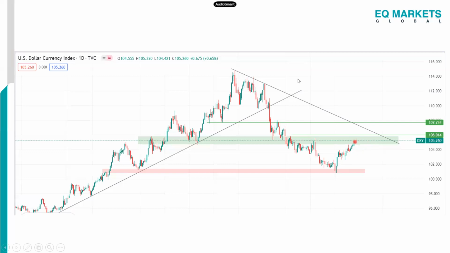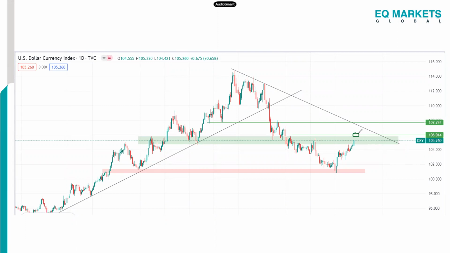So what we'll be expecting this week is continuous strengthening of the United States dollar. We're expecting it to first come into this level, which is 106.014. This week, with the CB consumer confidence, ISM manufacturing PMI and ISM services PMI, we expect positive data to drive the dollar index above 105.260, where it closed on Friday last week.